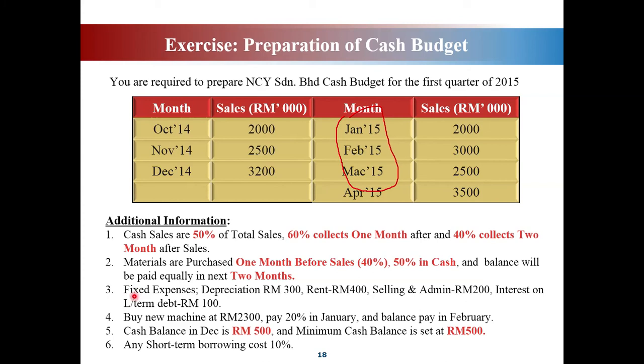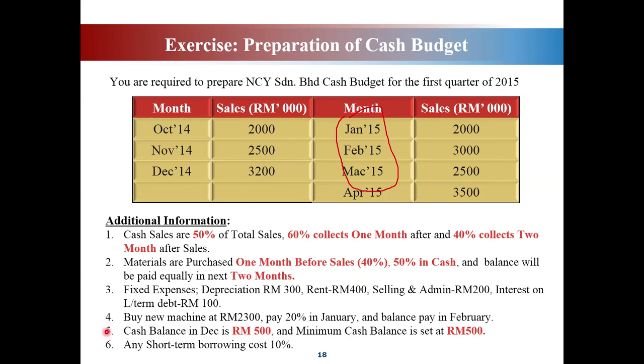Then fixed expenses: depreciation 300, rent 400, selling and administration 200, interest on long-term debt 100. Where are we going to put all these expenses? Expenses refer to money out, so they fall under cash outflow. Buy a new machine at 2,300 and pay 20% in January. The balance will be paid in February, meaning 20% in January and 80% in February.